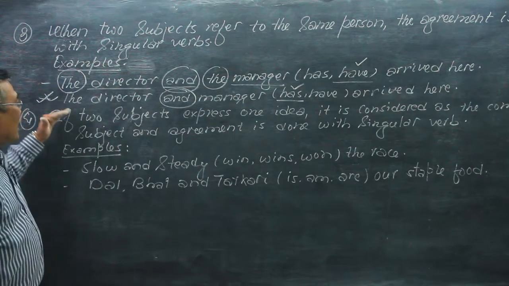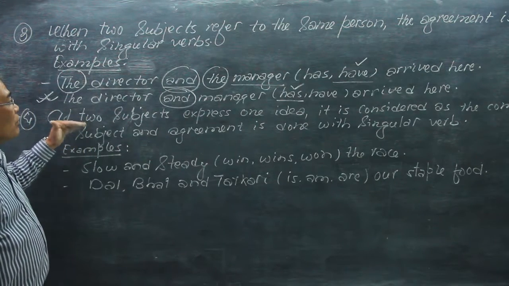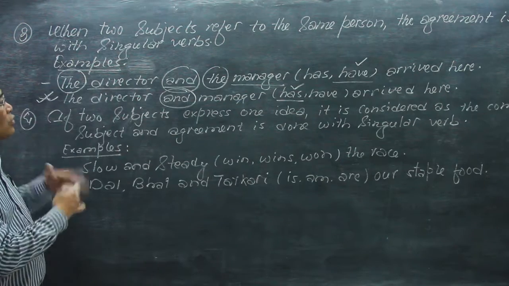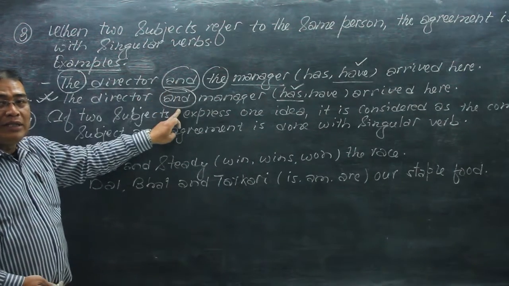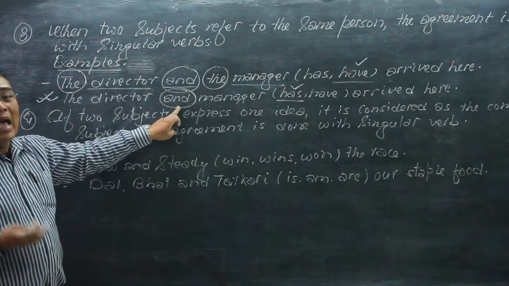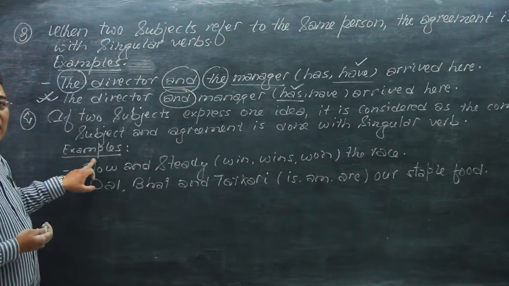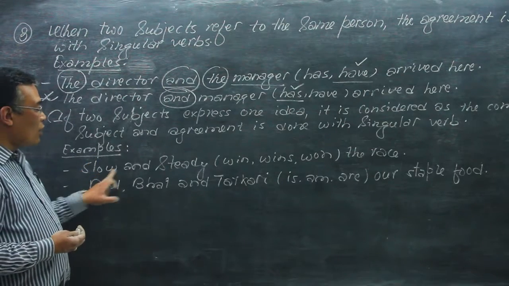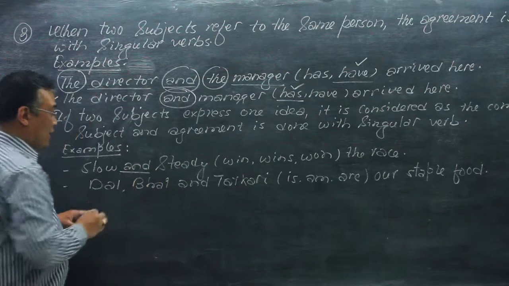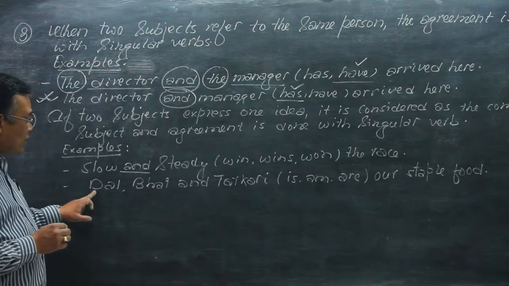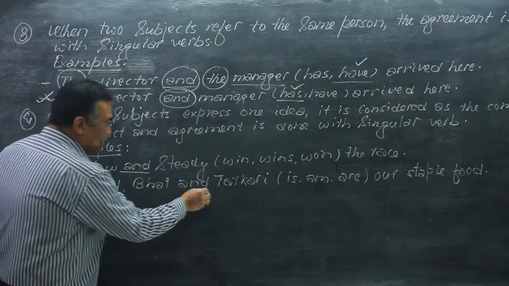And sometimes, when we add two subjects with and, that is generally considered as plural, but in these examples: slow and steady, and in the next sentence the subject is dal, bhat and tarkari.